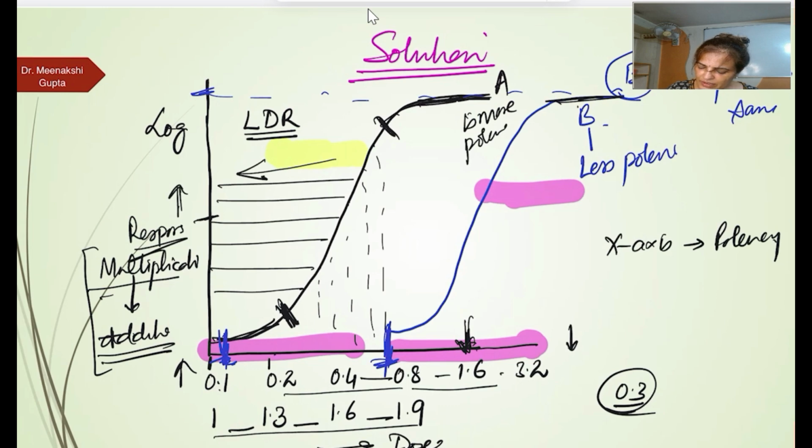Suppose here I will draw another drug, this is drug C. Now the height of this is less, so C is less efficacious. If I compare C and A in efficacy, C is less efficacious in comparison to A because its height is less. Similarly, C is less efficacious in comparison to B. So the efficacy of C is less than A and B. But if I have to compare potency, in comparison to A, C is less potent, and in comparison to B, C is more potent. So this is about potency and efficacy.